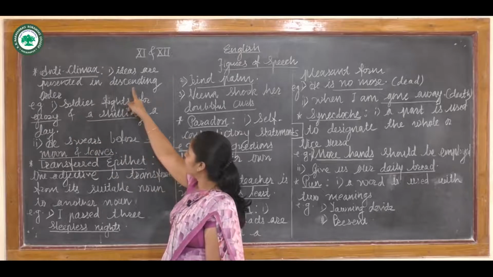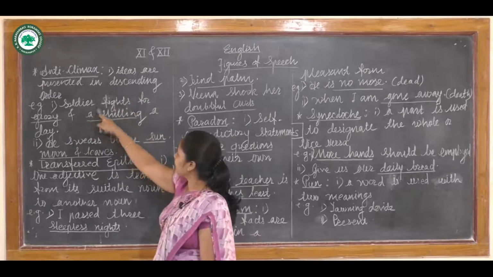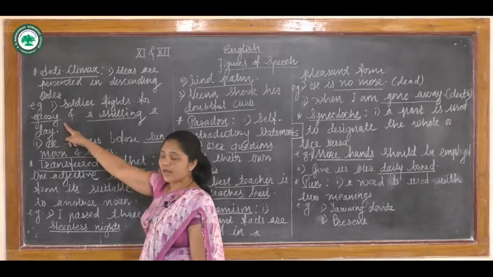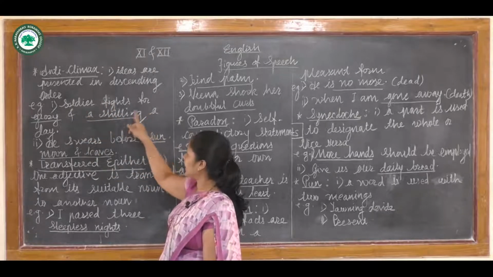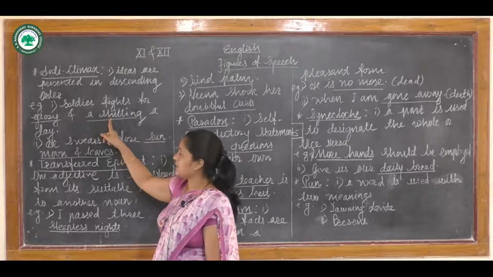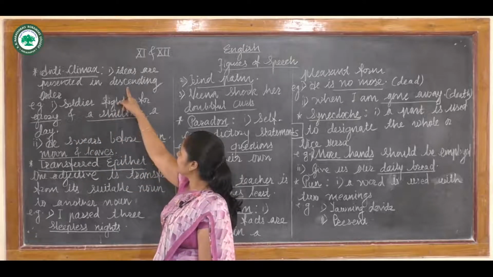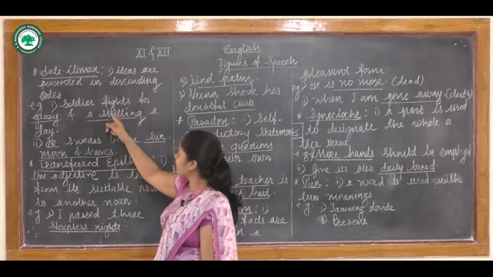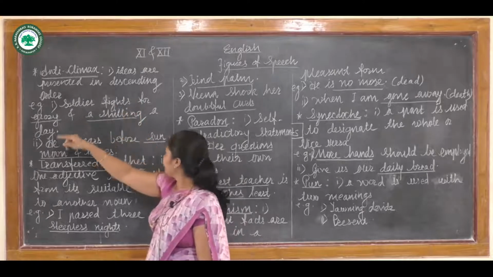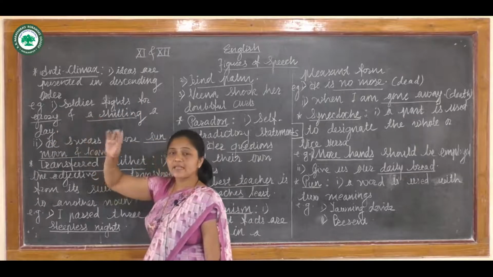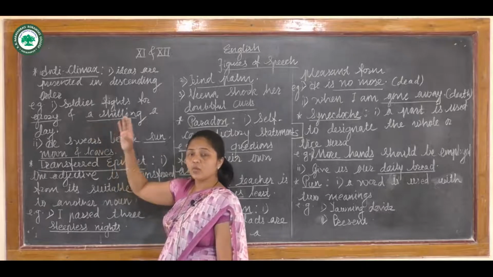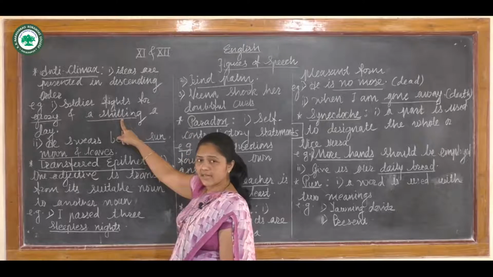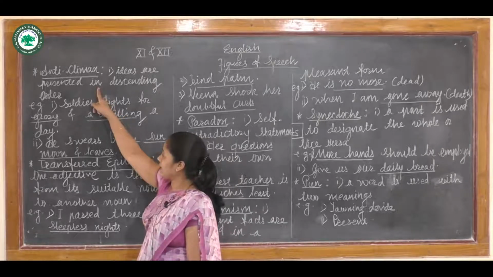Here the glory as well as a shilling a day, these two ideas are arranged in descending order of importance. What is more important comes first, and the very less important word comes next. It is called anticlimax.